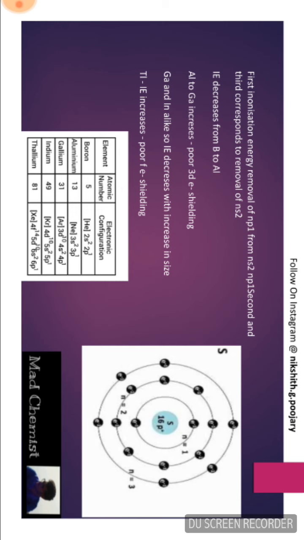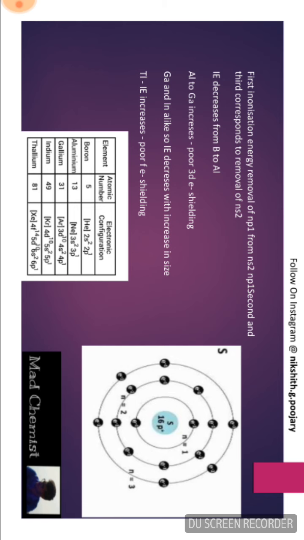That is because boron has a smaller size and the effective nuclear charge experienced by the outer electron of boron is more. The effective nuclear charge is the attractive positive charge of the nuclear protons on the valence electron.